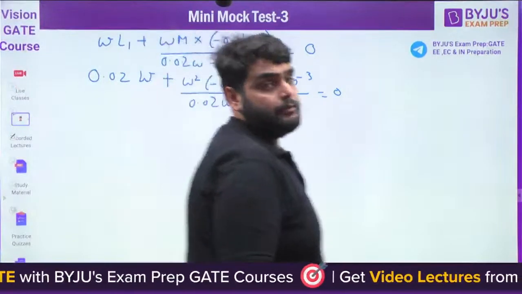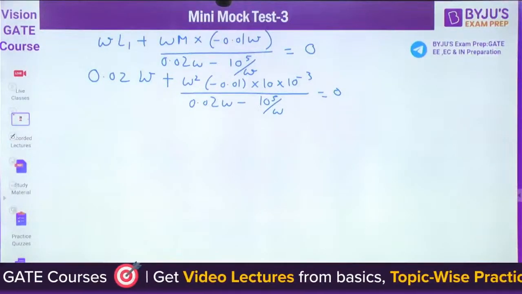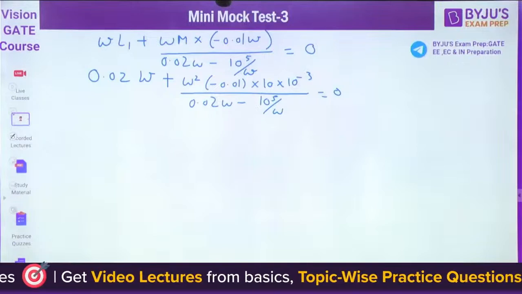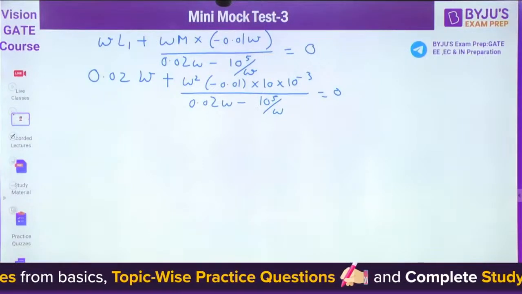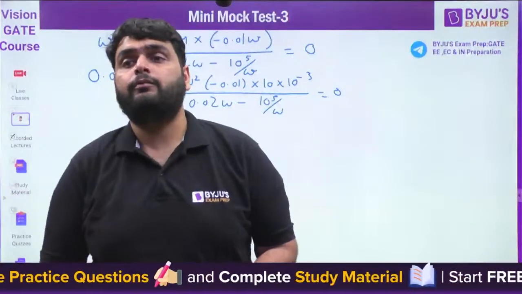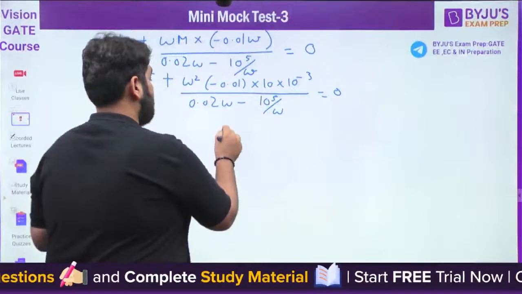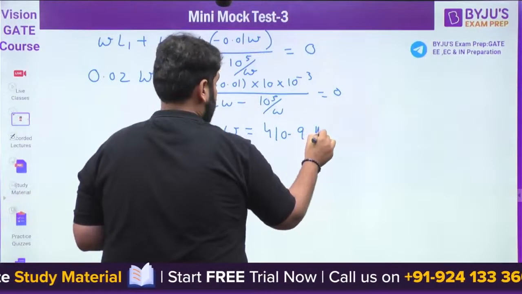Yes or no? Tell me, guys. Any doubt in this question? Okay, so after solving, you will get omega equal to 410.9 hertz.